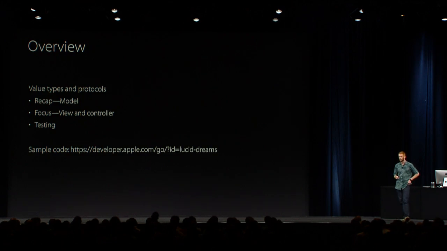We're going to quickly go over the benefits of value types in the model layer. This was already covered last year, so it's going to be a quick recap. Then we're going to focus on how we can use value types in the view and controller layers, since that's where we think most people don't think they can take advantage of value types, even though there are some really tangible benefits. Along the way, we're going to show you how using value types and protocols made our code testable. As you just saw, this awesome app, I know you want to test it. We've shipped this as a sample app, so you can go download it yourself, see the code, and log your own dreams.